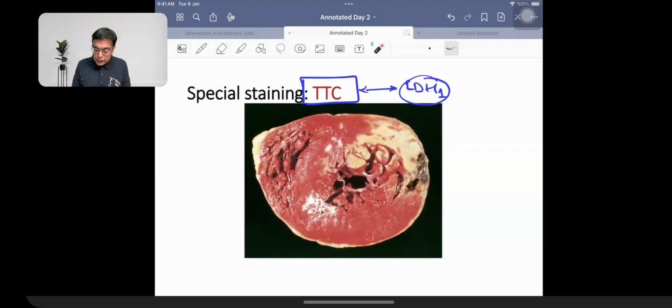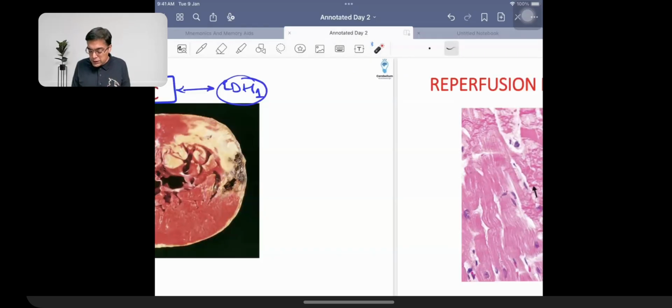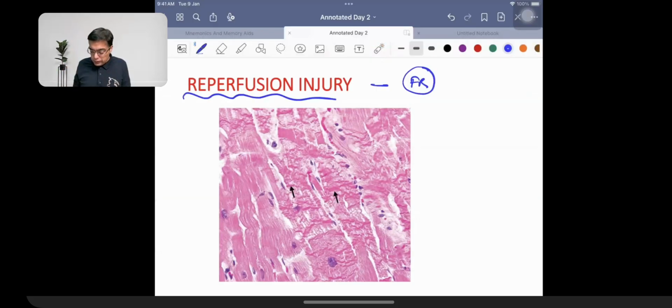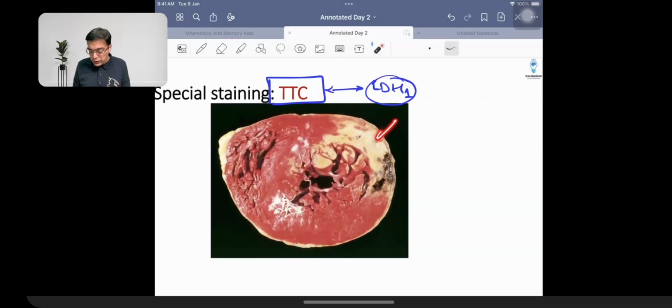We then have a concept of reperfusion injury, which is going to be an example of, this is a keyword to be remembered, free radical injury. So whenever we have an old infarct, this pale area, यह पुराना infarct हो सकता है, which is going to be because of deposition or replacement of the cardiac tissue by the collagenous tissue. When we are talking about reperfusion injury, it is an example of a free radical injury.